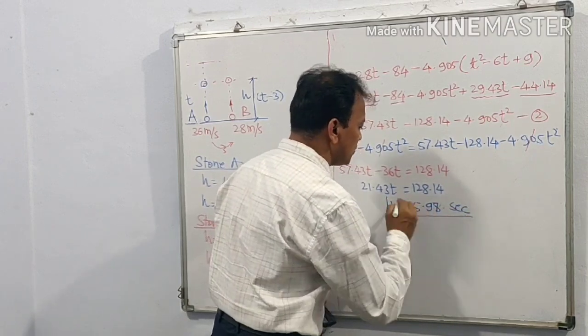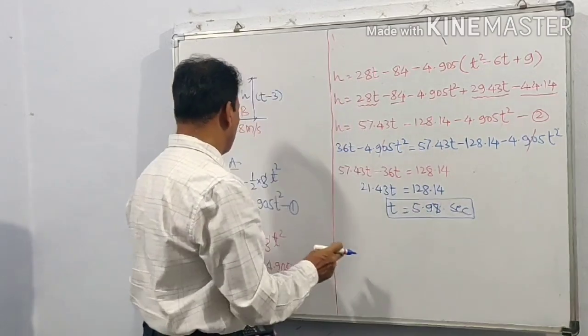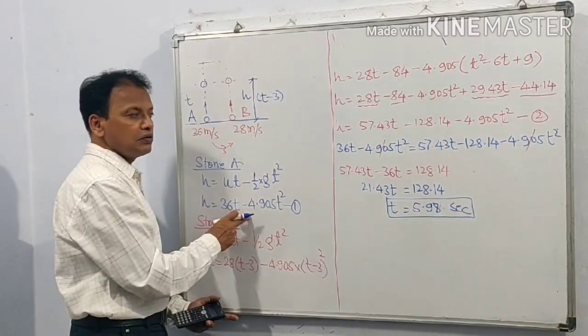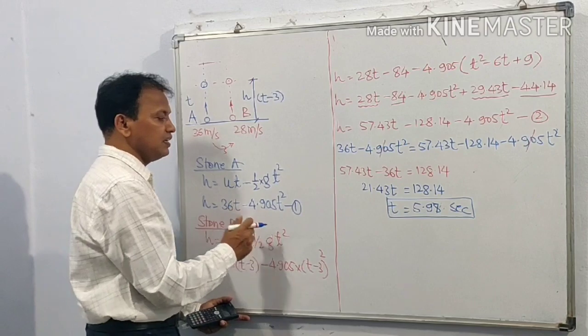Now that we have obtained t, we can put this value in equation 1 and find H.